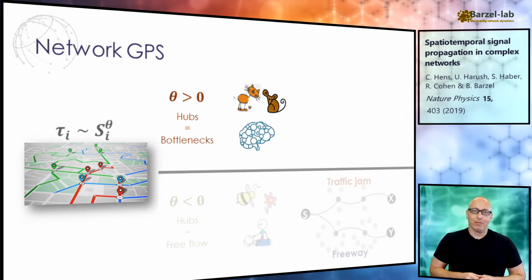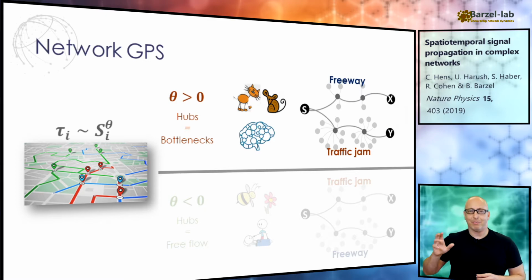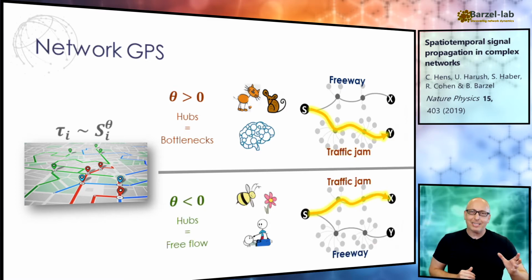Going back to our metaphor, think about the network as your static roadmap, and the signals, the information, are like cars traveling between the nodes. Now, if you're in the theta positive regime, then the hubs are bottlenecks. They're the slow responders, and so the hub-enriched pathways become the signal propagation traffic jams. But then, on the exact same network, if we change the dynamics and enter the theta negative regime, the same network components fundamentally change their behavior, as now the hubs are the freeway and the peripheral nodes, they become the traffic jams.